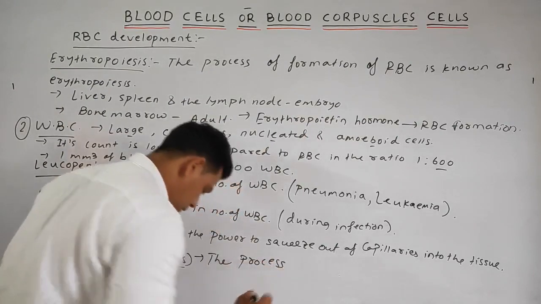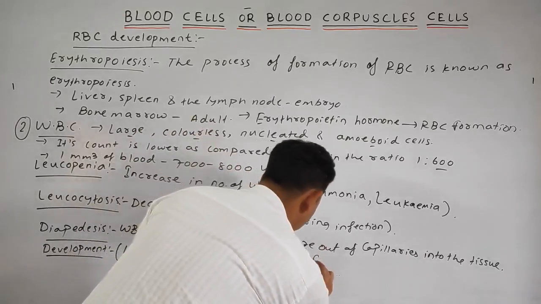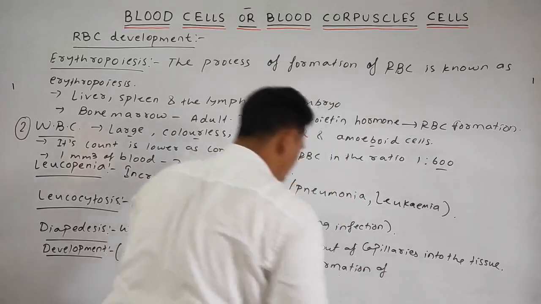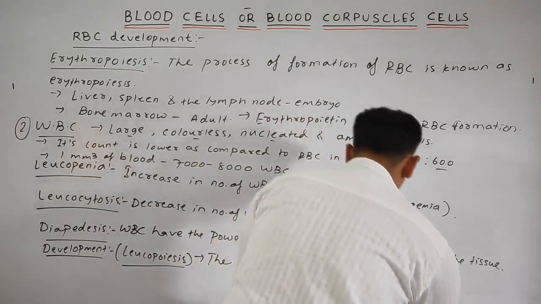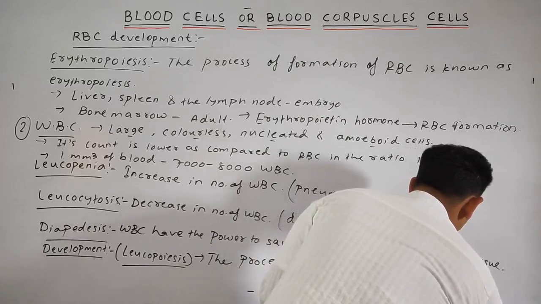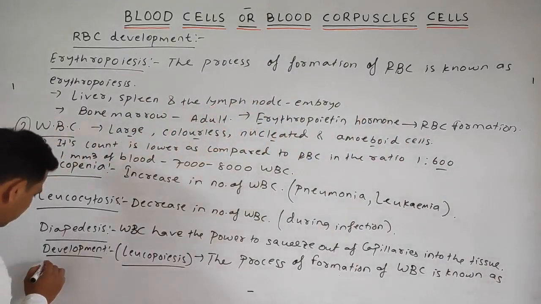The process of formation of WBC is simply known as leukopoiesis.